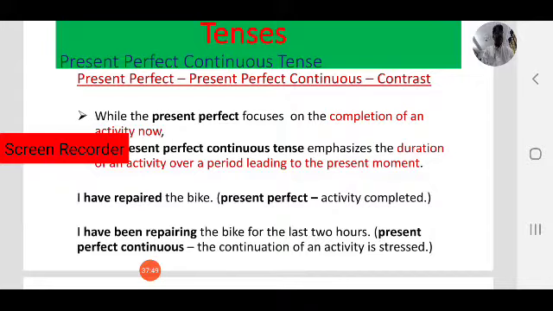I have been reading this novel for 2 weeks. 2 weeks is the duration. I have been reading this novel since last Monday. Here we focus on duration of time. That is the difference between present perfect and present perfect continuous tense. Some more examples. I have been repairing the bike for the last 2 hours.